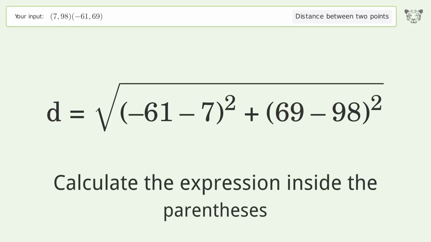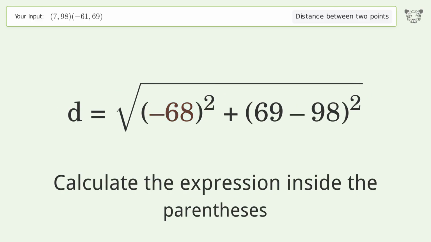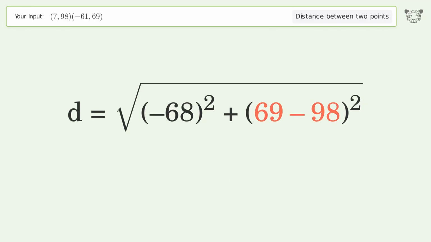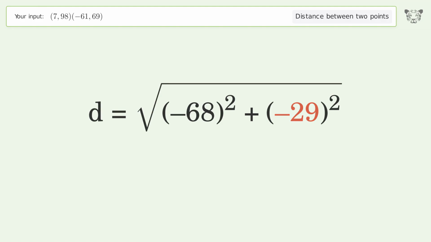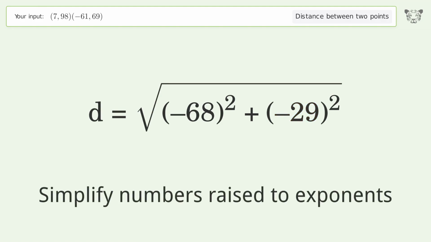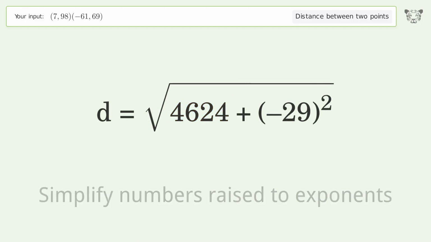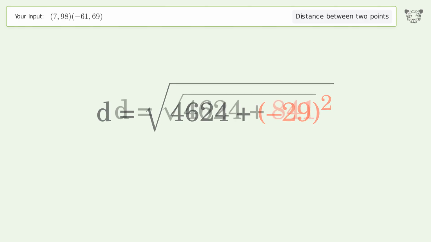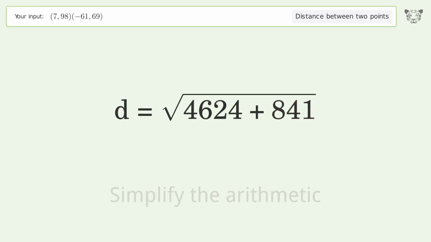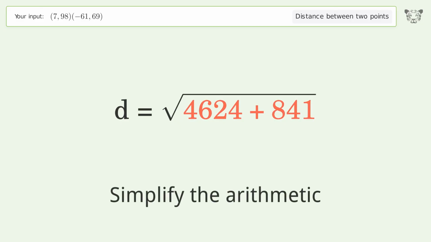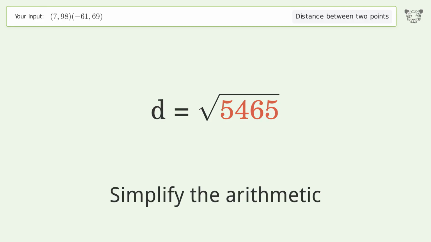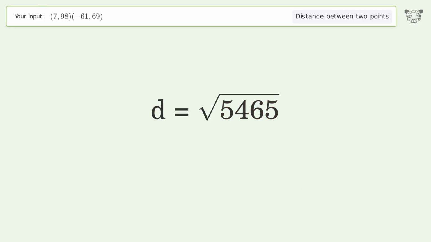Calculate the expression inside the parentheses. Simplify numbers raised to exponents. Simplify the arithmetic. And so the distance between the 2 points is the square root of 5,465 or 73.926.